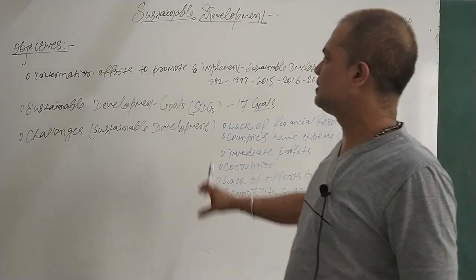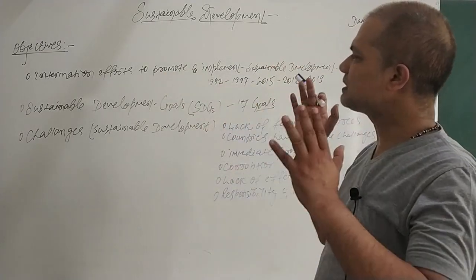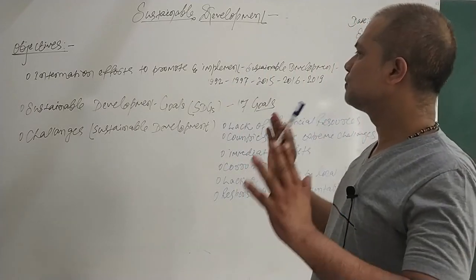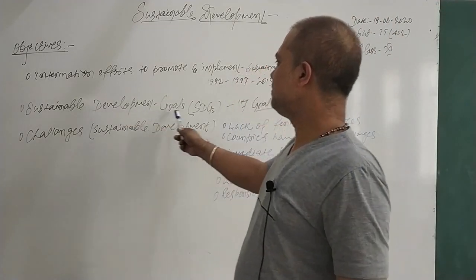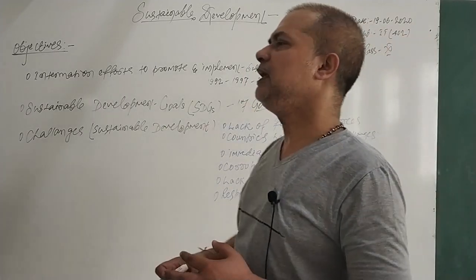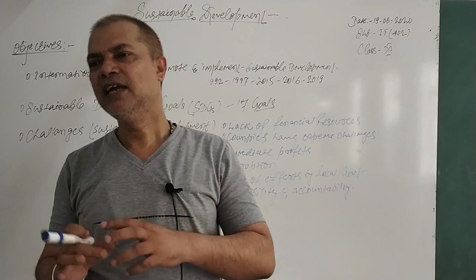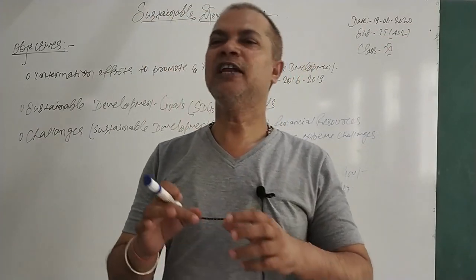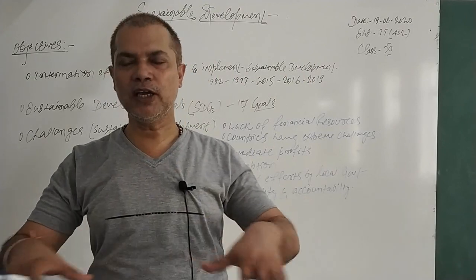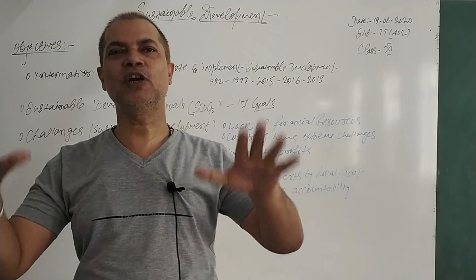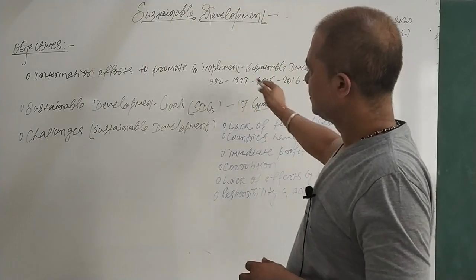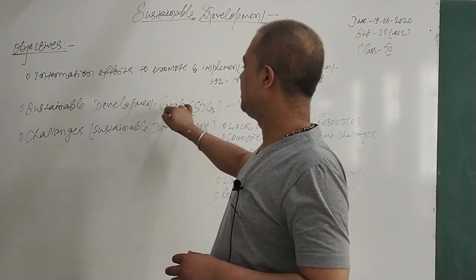But that is only possible if, as individuals, we also keep in mind that sustainable development is very required, and we must do something for it. Now, the sustainable development goals: these 17 goals of the SDG, as you all know, include no hunger, no poverty, good education, good health, infrastructure, then transportation and water, the animals living inside the water bodies, then green energy. These are the 17 goals we have. That's the main target to develop or achieve.